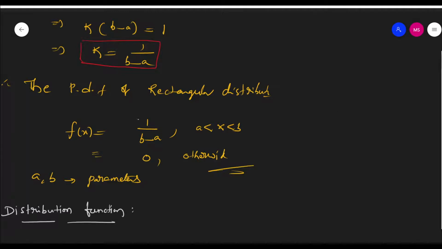So the PDF of the rectangular distribution is f of x is equal to 1 by b minus a for a less than x less than b, and is equal to 0 otherwise. Here a, b are the parameters. This is the probability density function of the rectangular distribution, or uniform distribution.